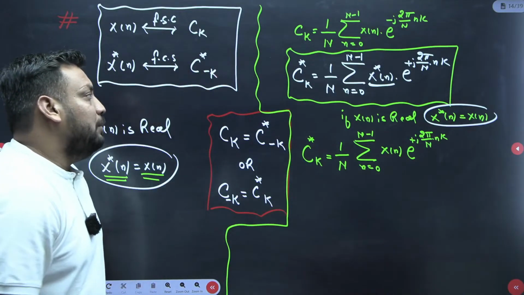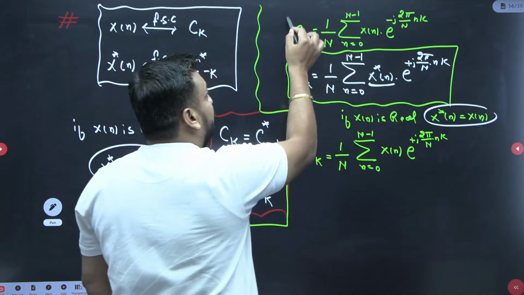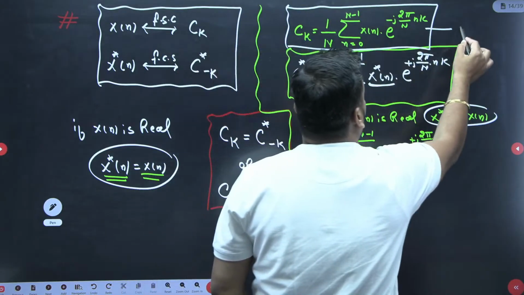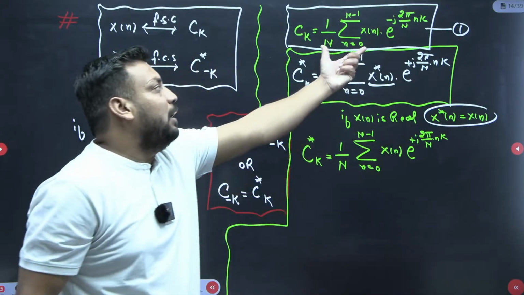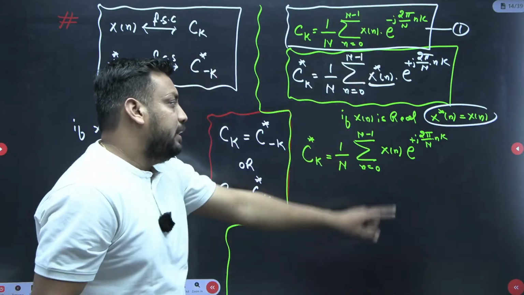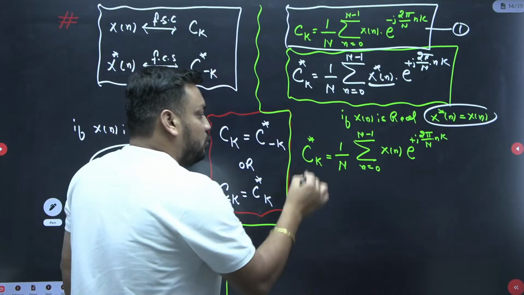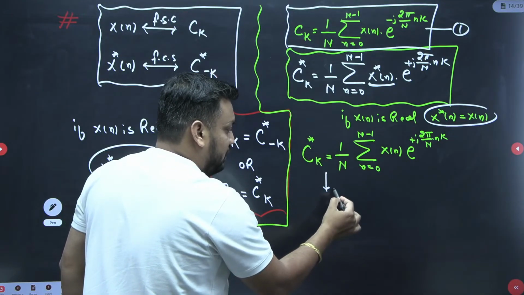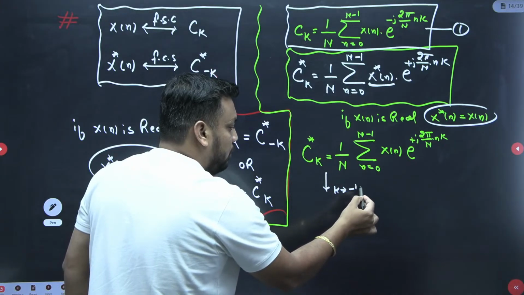Now students, tell me, let us call this equation number 1. In equation number 1, the right-hand side has e to the power plus j. So in this equation, if I replace k with minus k, then what will I get?